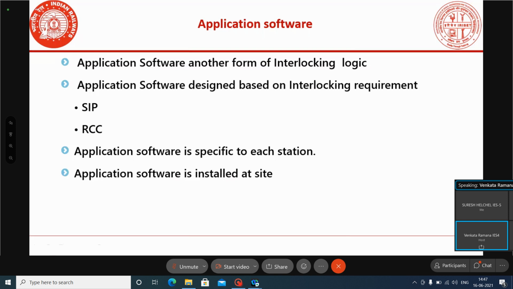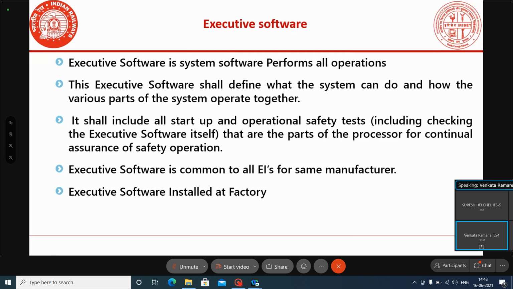Those equivalent circuits are finally converted into binary form, and that binary data will be loaded into the system. This is the application software, and it will be loaded at the site. Now the second software is the executive software.